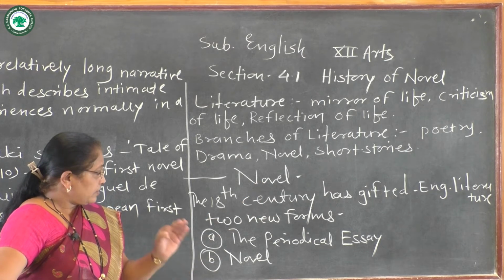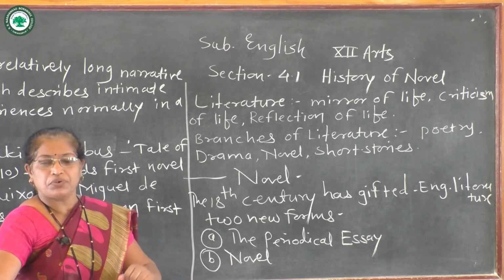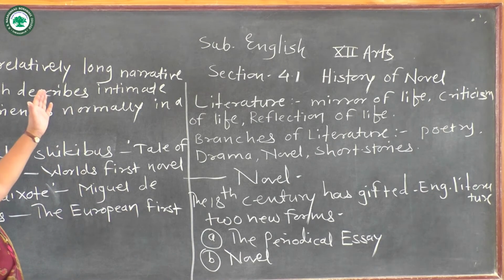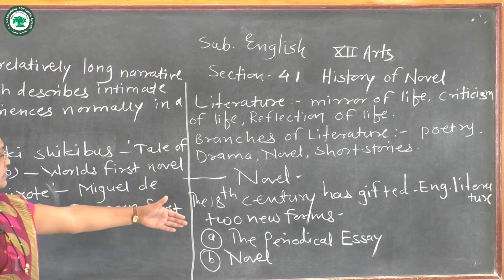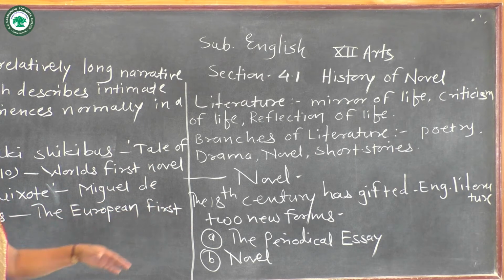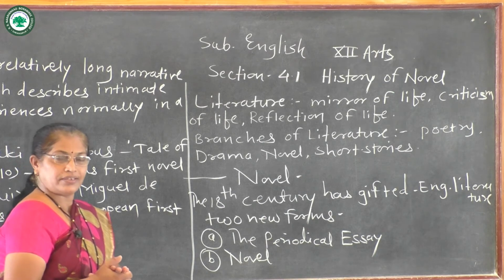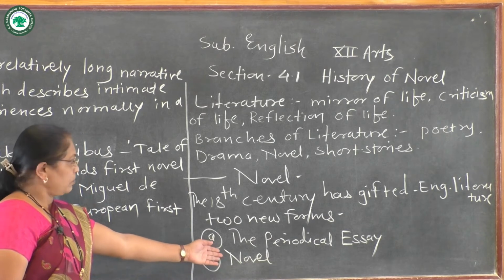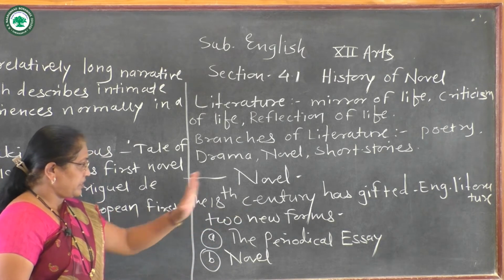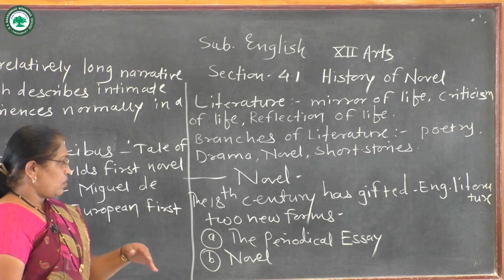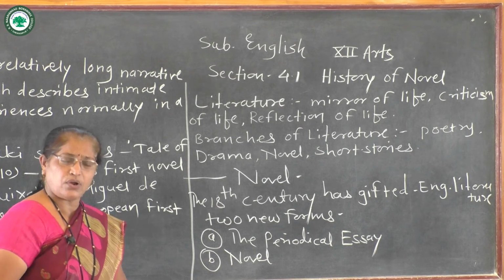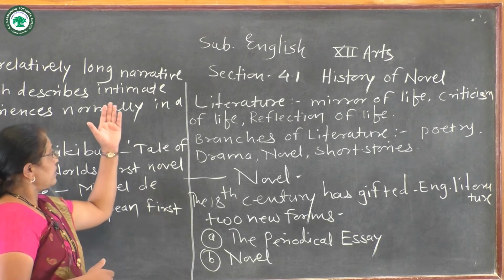Now we are going to see about the novel. Both of these forms, especially the novel, caught the spirit of the 18th century. So what is the definition of the novel?